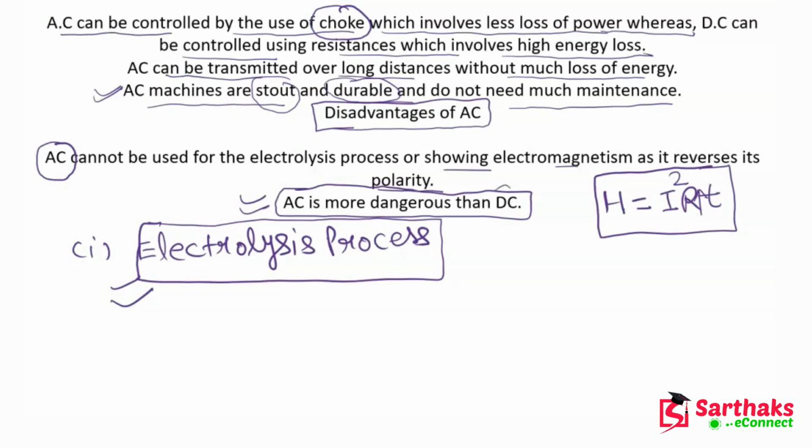But if I talk about DC, then the shock of DC is repulsive, but the shock of AC is actually attractive. So that's why it is more dangerous. I hope guys you have understood all the things related to the difference between AC and DC. Now let's move on to the next slide.